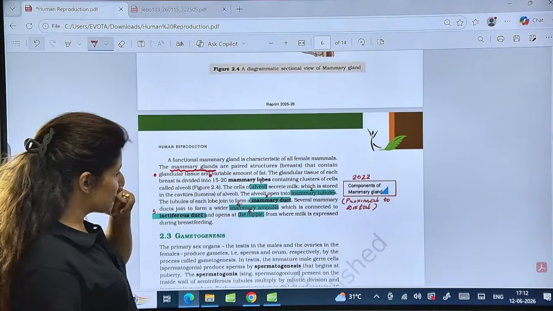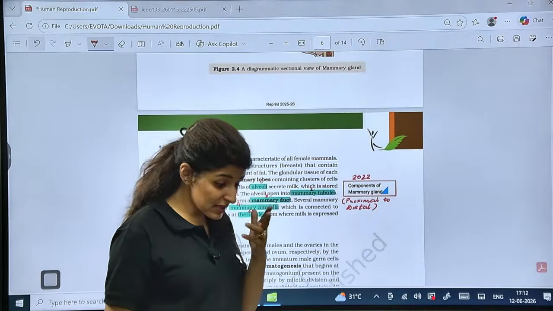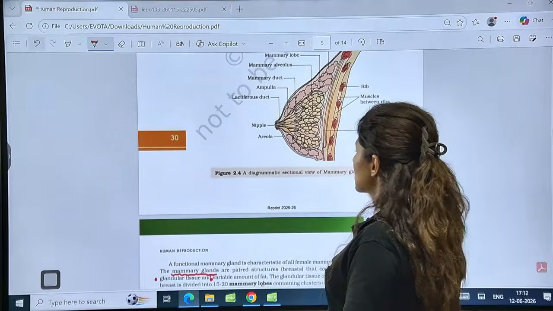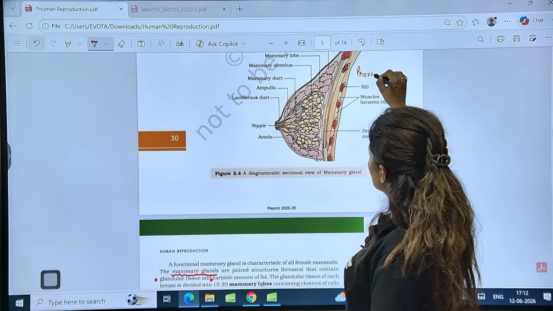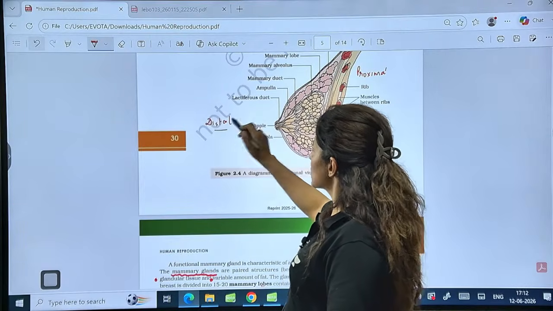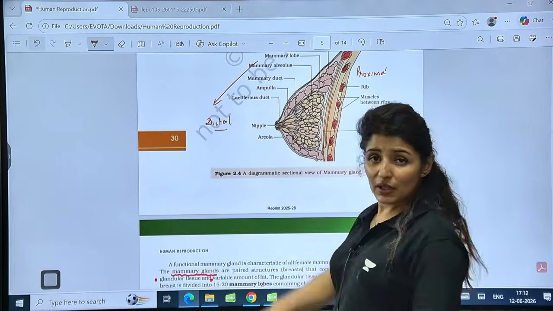Now, coming on to the mammary gland. The question was asked about components of the mammary gland from proximal to distal. See, this is how they ask. Proximal to distal. Which is the proximal end here? Proximal means near to the body, so this must be the proximal end, and this must be the distal end, away from the body. So proximal to distal, you have to answer in this order, starting from the mammary lobe.